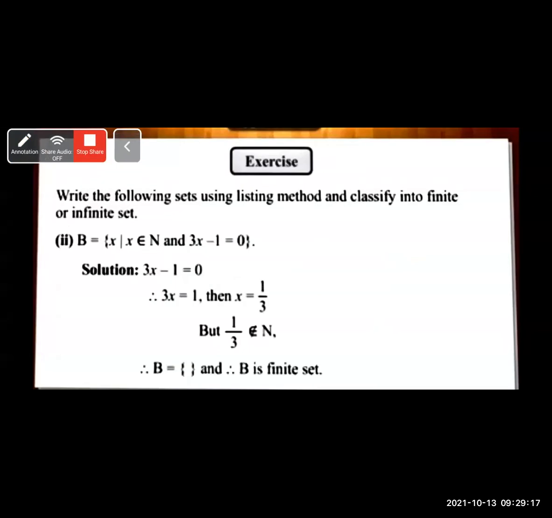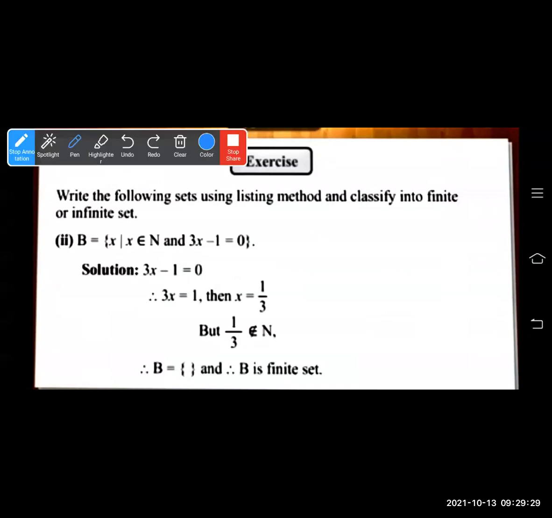Let's see the second example. B is equal to the set of all x such that x belongs to natural numbers and 3x minus 1 equals 0. X is a natural number and 3x minus 1 equals 0. Is it possible? So let's solve this linear equation. 3x minus 1 equals 0, so 3x is equal to 0 plus 1, which is 1. X is equal to 1 upon 3.